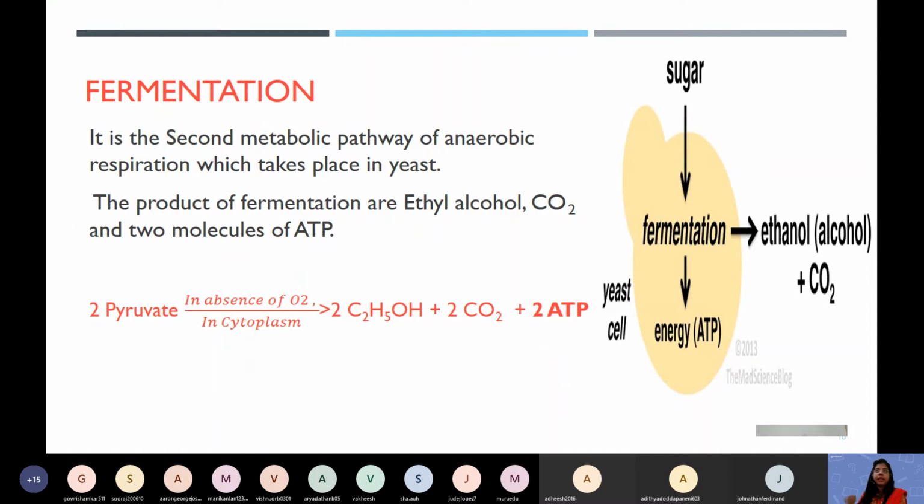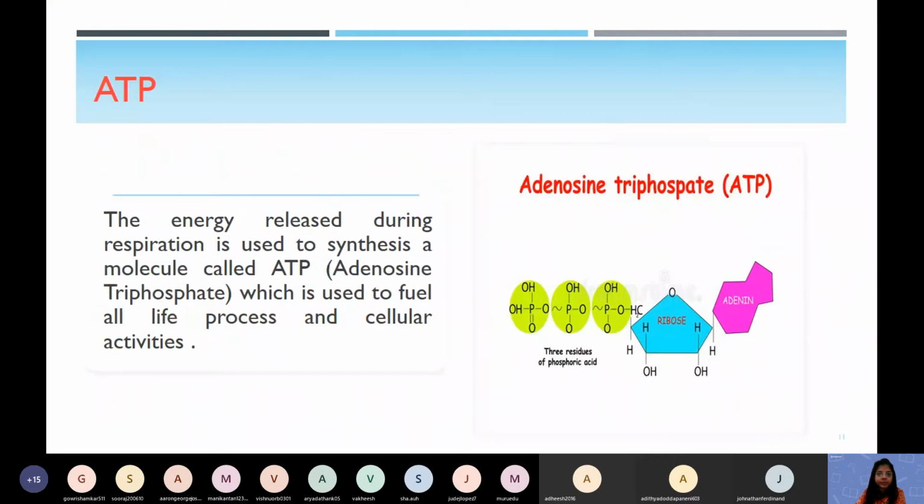Fermentation is the second metabolic pathway of anaerobic respiration, and it takes place in yeast. So here 2 molecules of pyruvate are broken down to form 2 molecules of alcohol, 2 carbon dioxide, and 2 molecules of ATP in the cytoplasm.